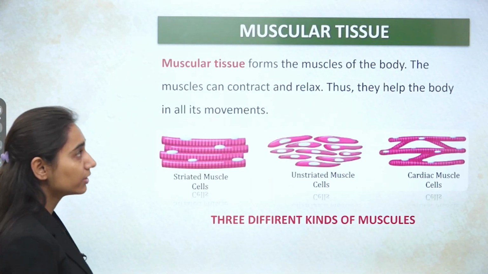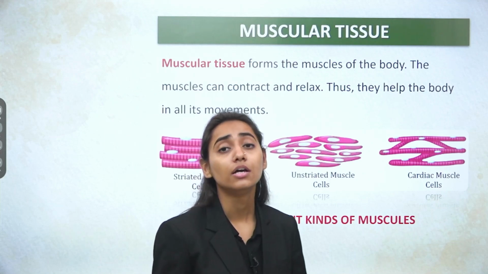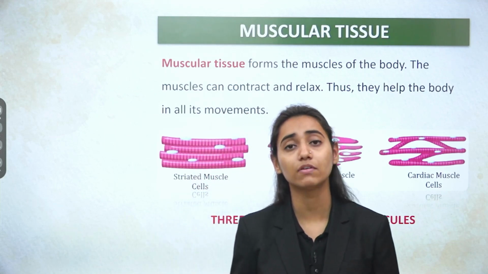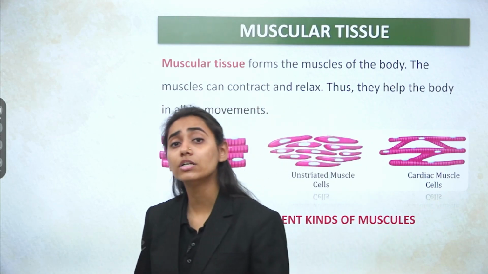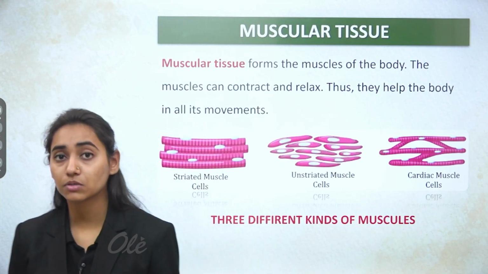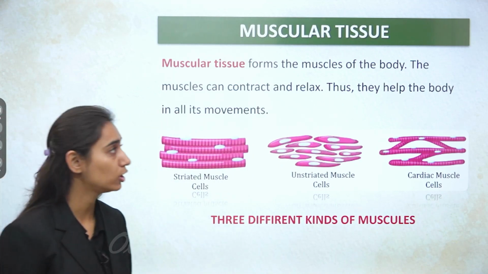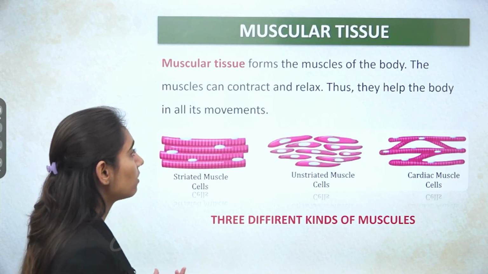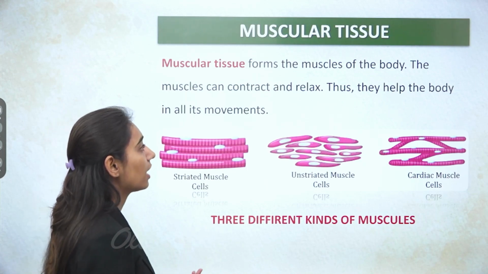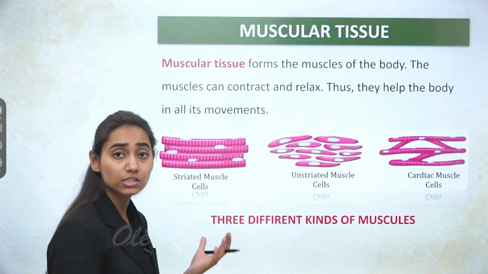Then coming to the muscular tissue. Regarding muscular tissue, you have to remember that muscles have a contractile property, and they also provide a supportive framework which helps in the locomotion and movement of your body. So muscle tissue forms the muscles. They can contract and relax. They help the body in its movements.